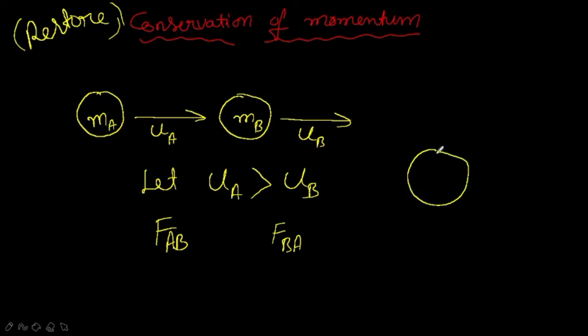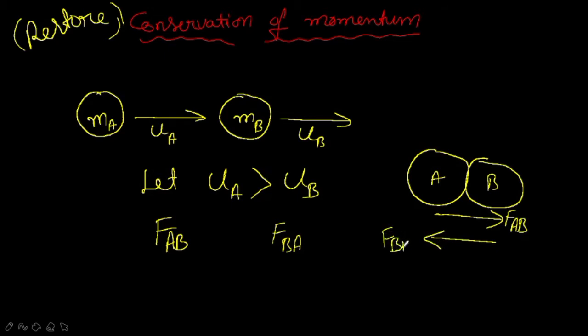This is ball A and this is ball B. Whenever they collide, ball A exerts a force on ball B, which we represent as FAB, and in turn ball B exerts the same force on ball A, represented as the force exerted by B on A. Now suppose the final velocities of the first ball and the second ball are, for example, VA.